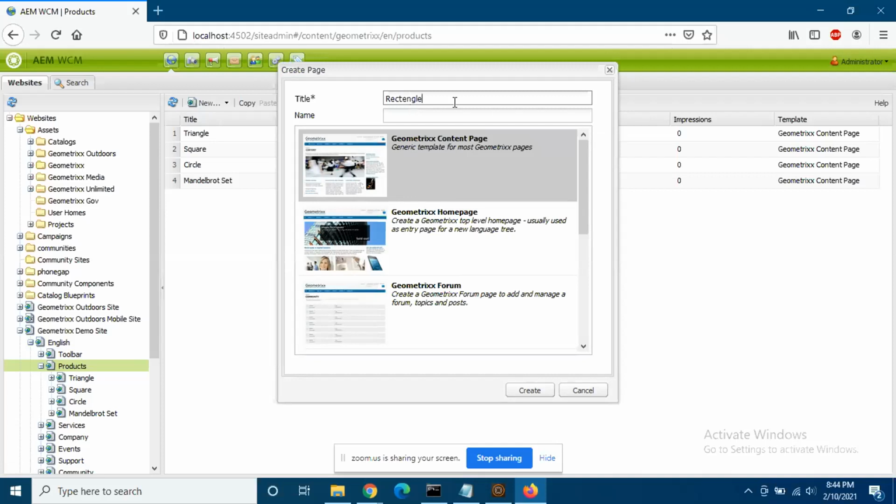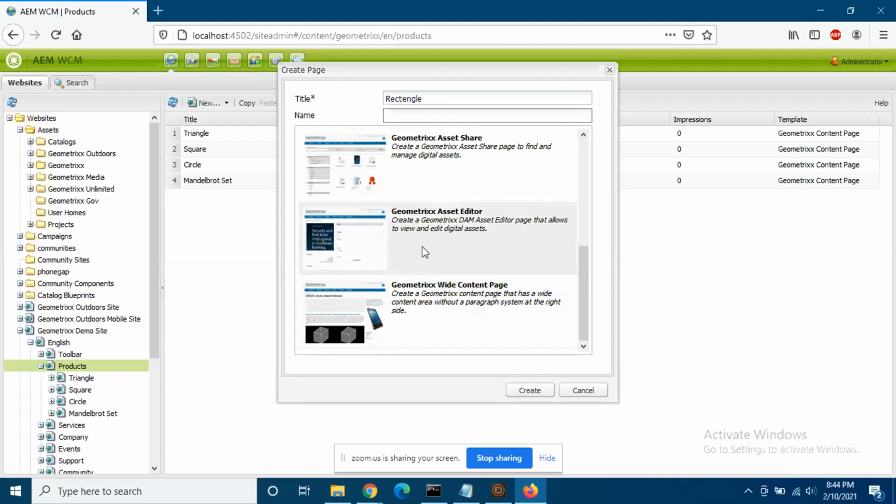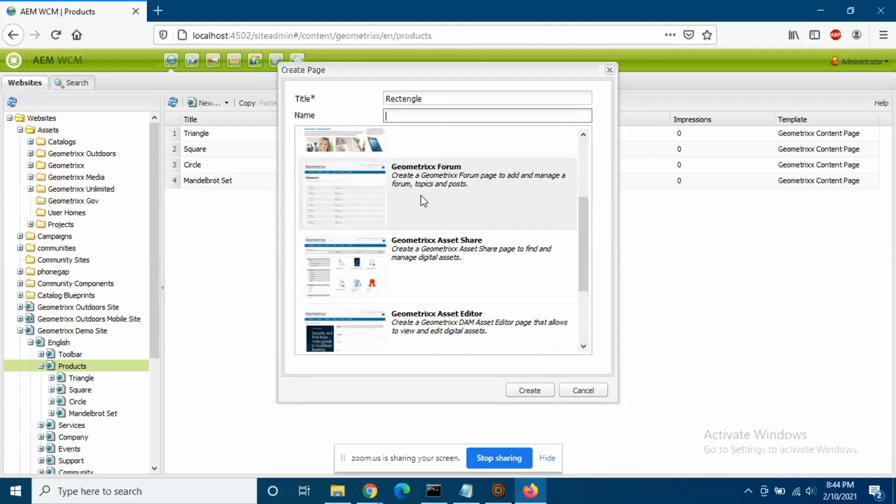You don't need to give a name. Name is automatically created from the title. If you want to give any other name, then you can. Name is the one using which your page is saved, the node name. You can leave it or you can give your own name if you want to. It's optional. Now the second thing, if you remember, we have seen the components, the text component, the image component, using which we can configure the component. The other thing that I told you yesterday was template. So if you want to create any page, you have to have a template first. For example, if you want to create a forum page, or an asset page or any kind of page.